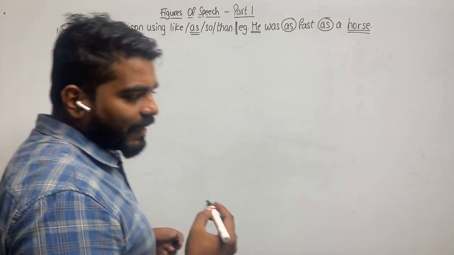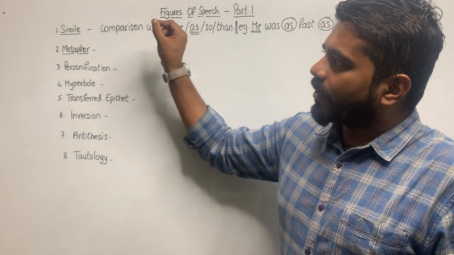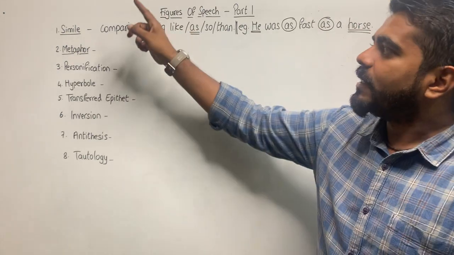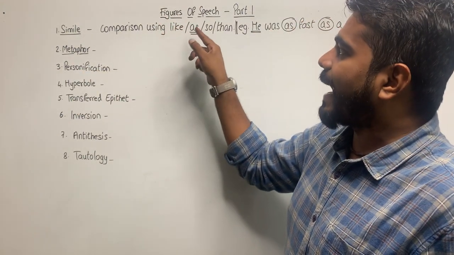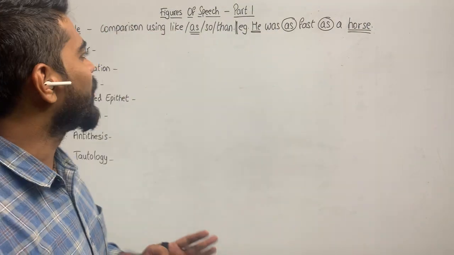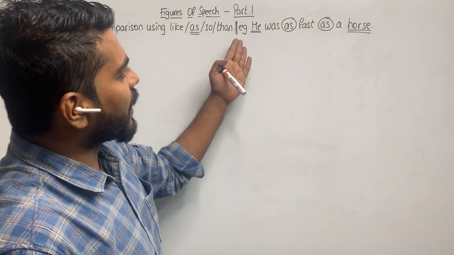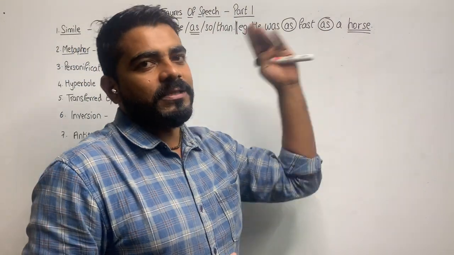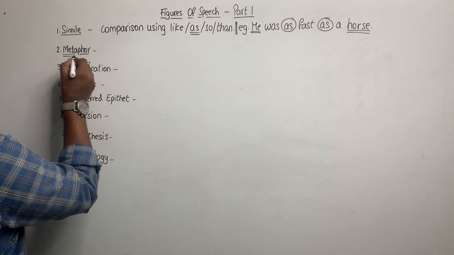So see, when you are writing it in your notebooks, what will you write? Simile. The figure of speech is simile when there is a comparison using the words like, as, so or than. So it is a detailed explanation, which will be easier on the day of exam. And on the next line perhaps you can write the example, he was as fast as a horse. Moving ahead to metaphor.